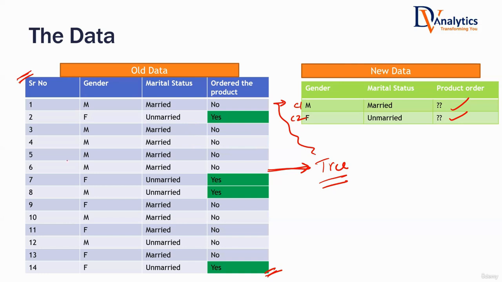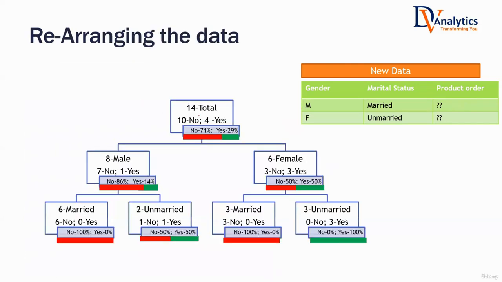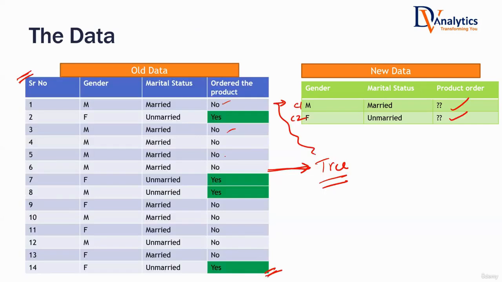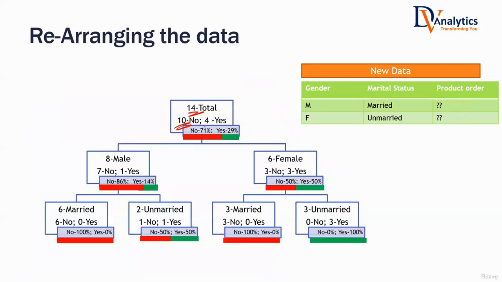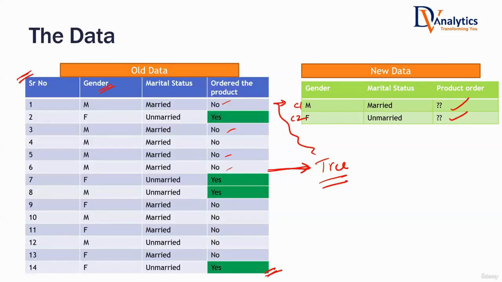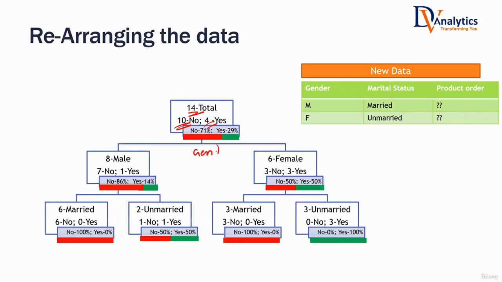Here is the process. Overall, there are 14 records, right? So there are a total of 14 records. Out of those 14 customers, 10 customers are not buying the product, and 4 customers are buying the product. 71% are no, 29% are yes, buying the product. Now, do I have the gender information of the customers? Yes, I do. What I can do is divide this data based on gender. There are 8 male customers and 6 female customers.